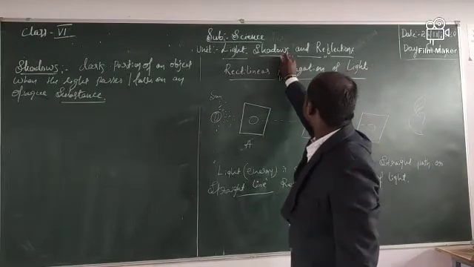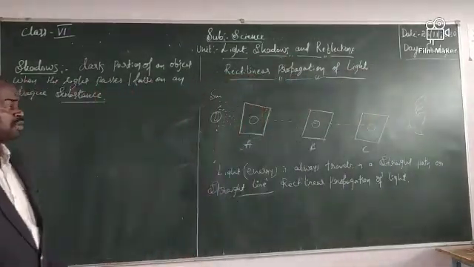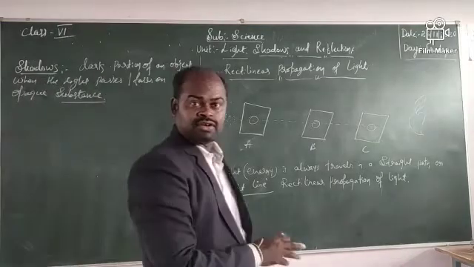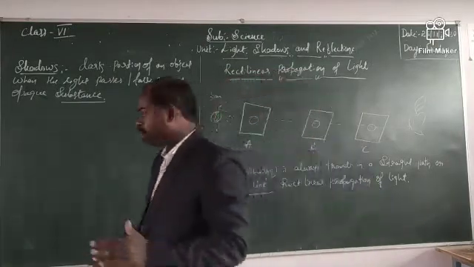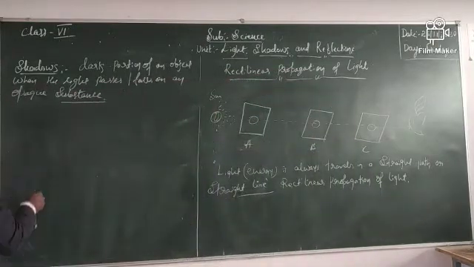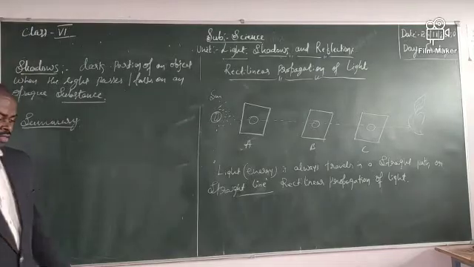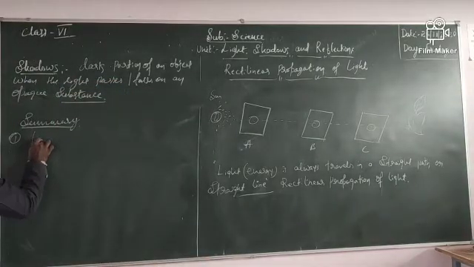This is light and shadows. And reflection is there. More details about reflection I will tell you in the next classes. Once again, let us summarize the points we discussed in this class. In this lesson we discussed light. What is light?